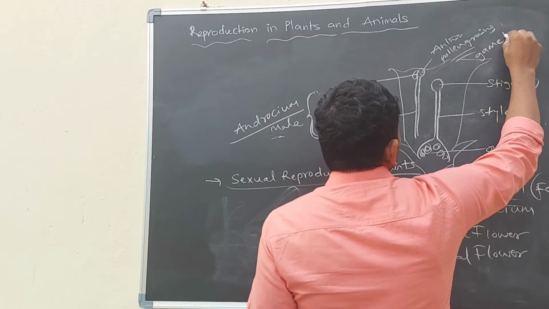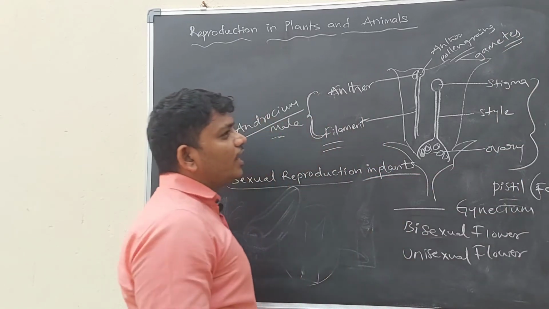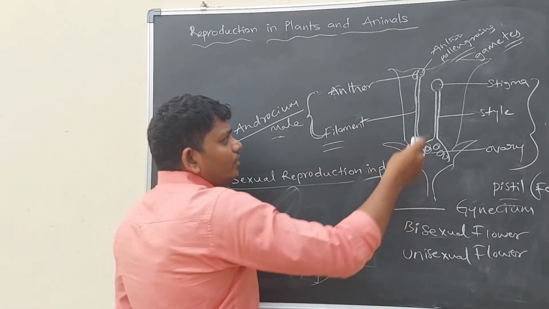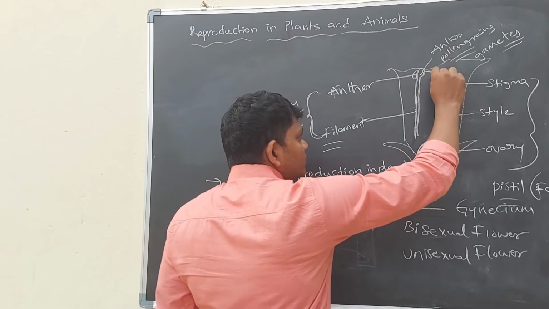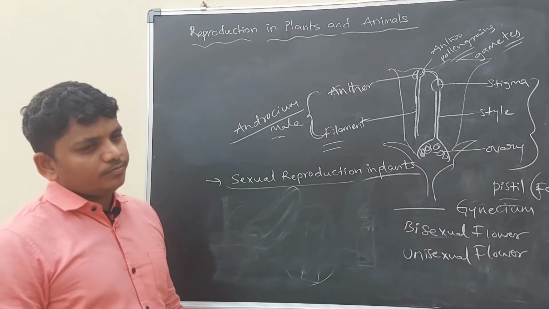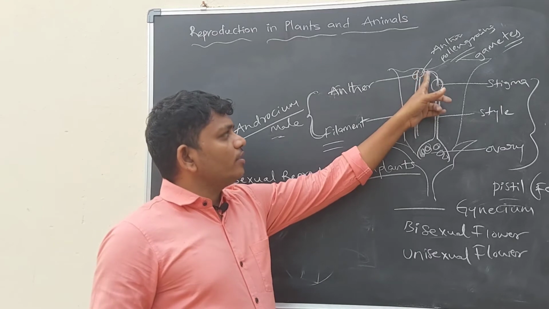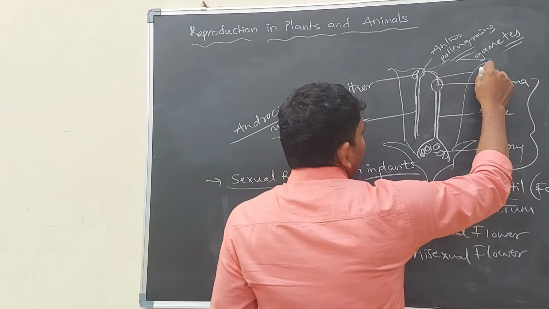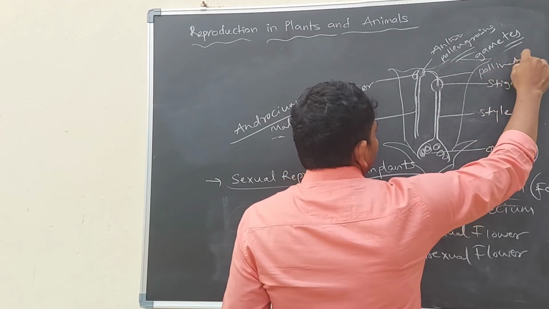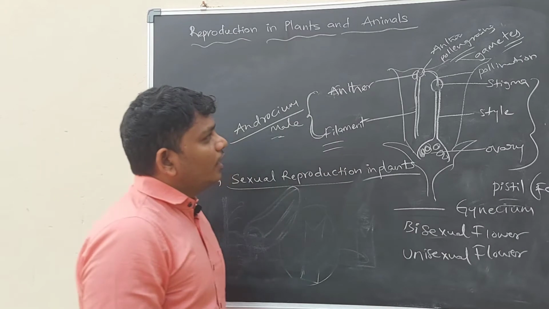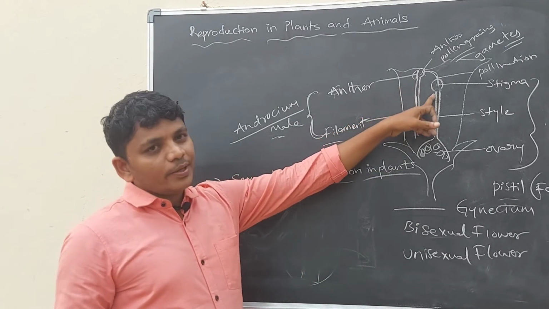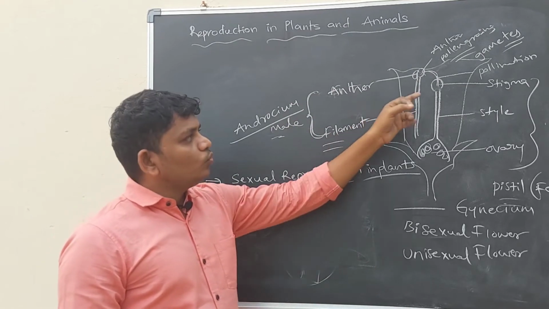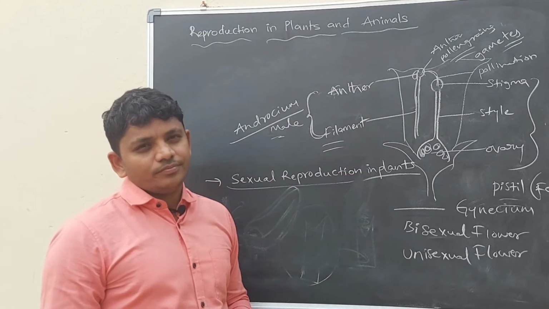So male gametes in the plant are called pollen grains. Whenever these pollen grains reach the stigma of the female sexual part, then pollination is completed. Pollination is nothing but the reaching of pollen grains to the stigma.